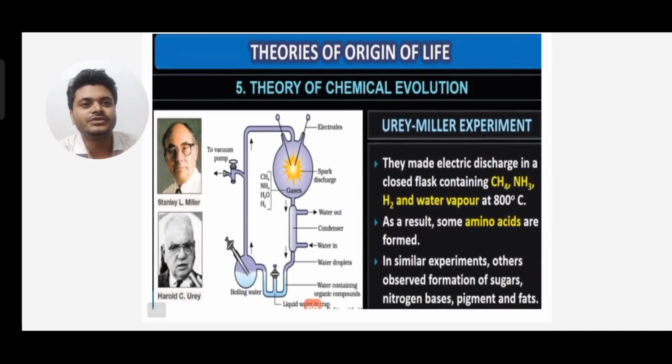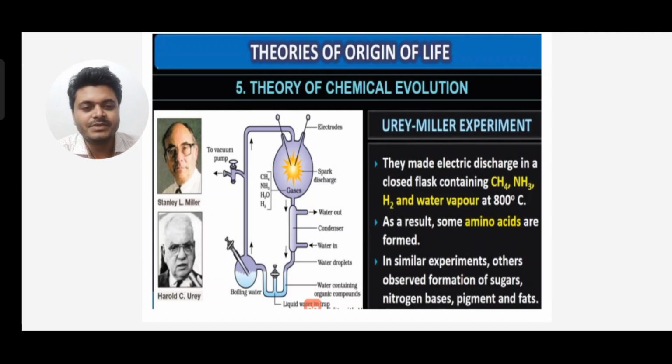In the Miller experiment, they made an electric discharge, which you can see on top, in a closed flask containing methane, ammonia, hydrogen and water vapor at 800 degrees Celsius. As a result, some amino acids were formed. In similar experiments, others observed the formation of sugar, nitrogen bases, pigments and fats.